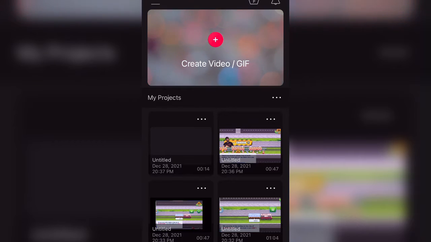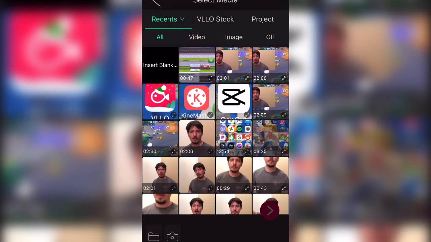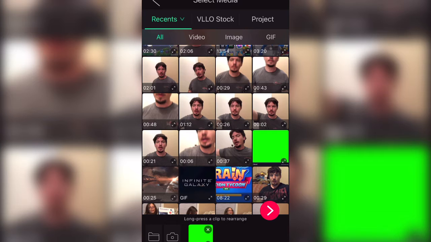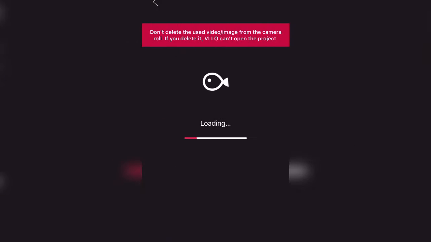Okay guys, so I am in my Vllo, and the first thing that you need to do is get on Google, search green screen, and save that to your phone. Get in Vllo, hit the plus button. Find the green screen that you want and add it to a project, ratio 9:16 or 16:9 because that's what YouTube accepts.